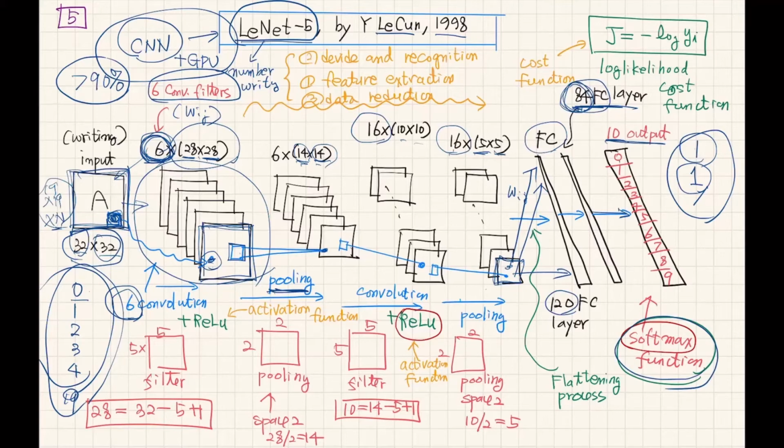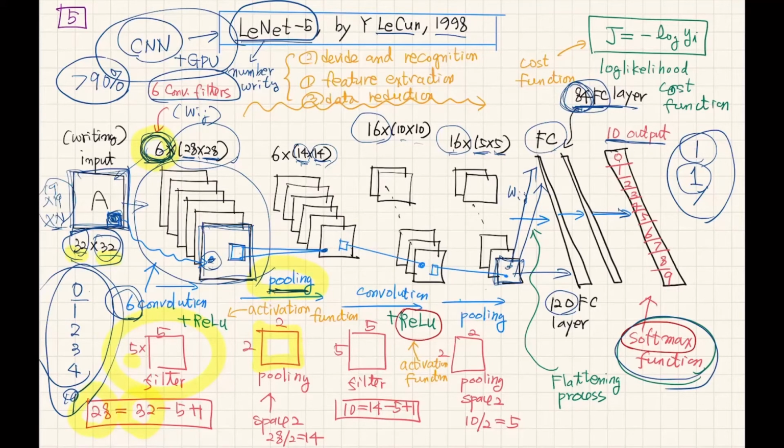I'm not 100% sure, but this is what I remember, that at the first stage of convolution, the filter size is 5 by 5. The input is 32 by 32, and the filter size is 5 by 5. Mathematically, 28 comes from 32 minus 5 plus 1. I checked it, and what I found is that this convolution size is 5 by 5. And I also found that during the pooling operation, the window is 2 by 2.